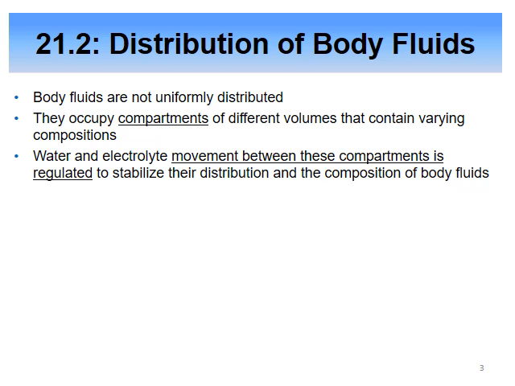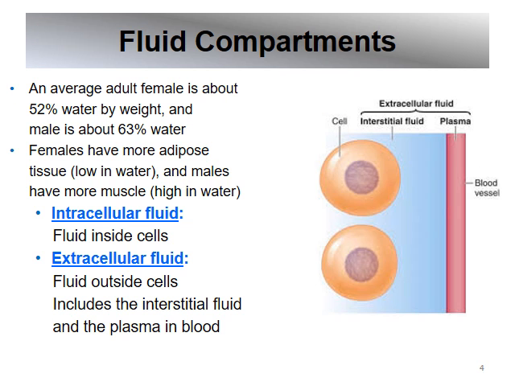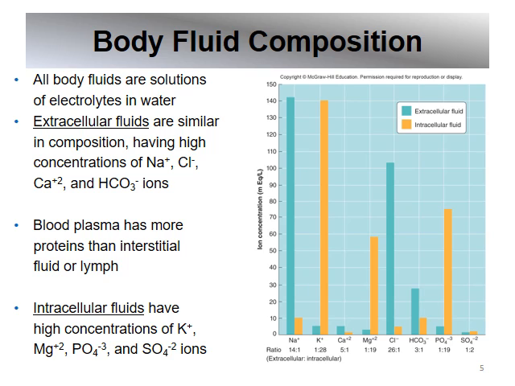Body fluids are not uniformly distributed, meaning that they contain different types of ions. Intracellular fluid refers to fluid inside of our cells. Extracellular fluid includes the interstitial fluid and the plasma in the blood. There is a difference between the composition of extracellular and intracellular fluids. Extracellular fluids have more sodium, chlorine, calcium, bicarbonate ions. Intracellular fluids instead have more potassium, sulfate, phosphate, magnesium.